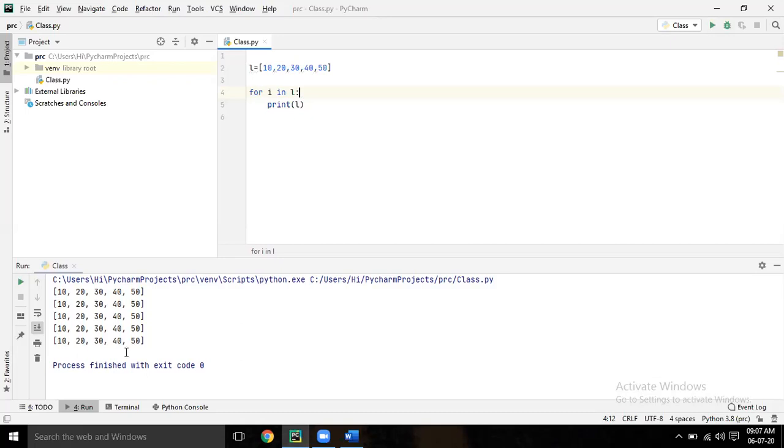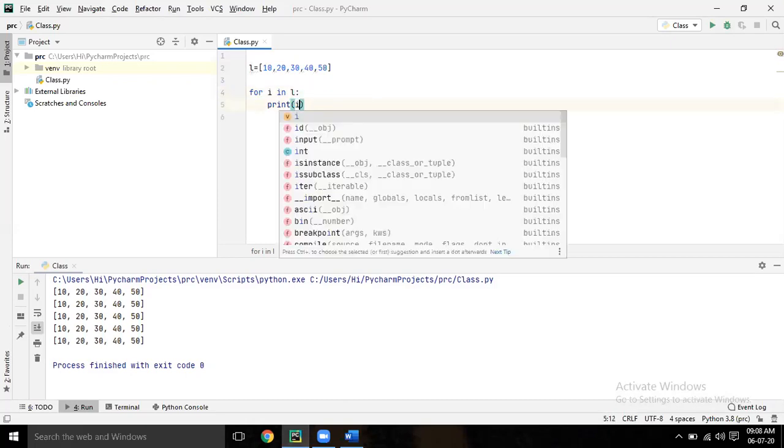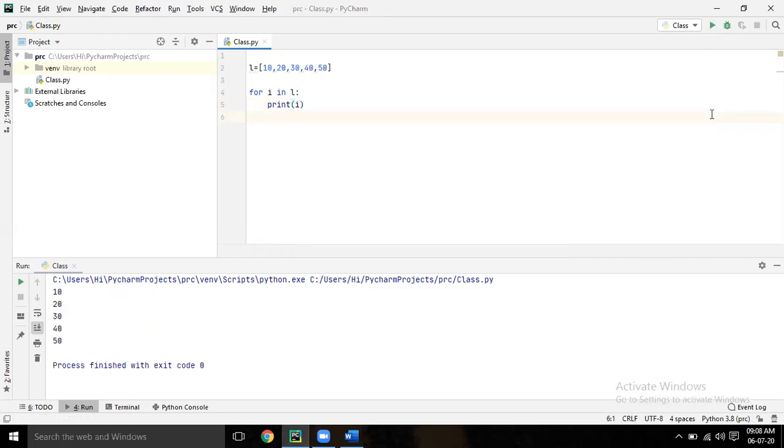So the first time, see, the cursor is at 10. Then it is printing I. Again the cursor came to 20. Then again printing I. Like that till 50 it will print. Suppose I print I, what will happen? It will print the elements. Clear? This is for list. Yes, sir.